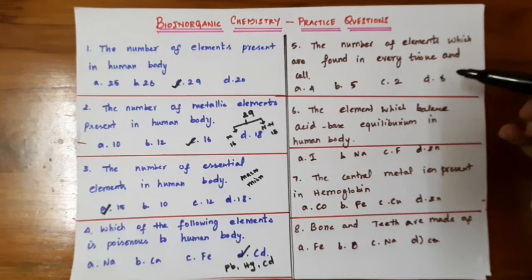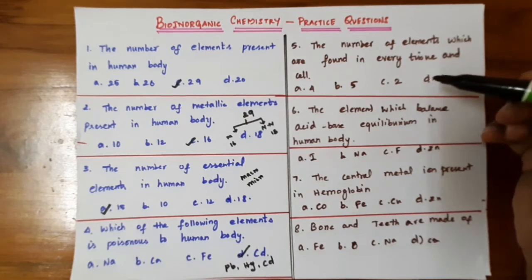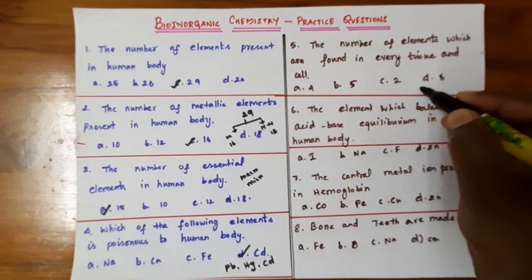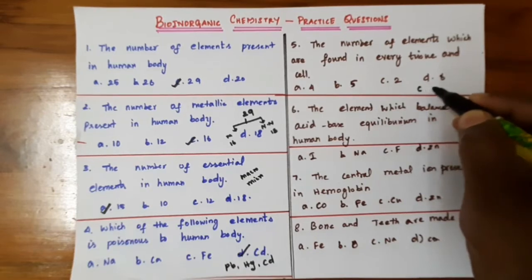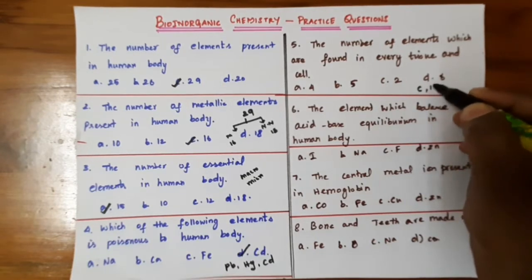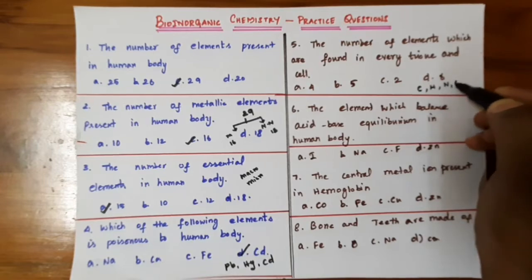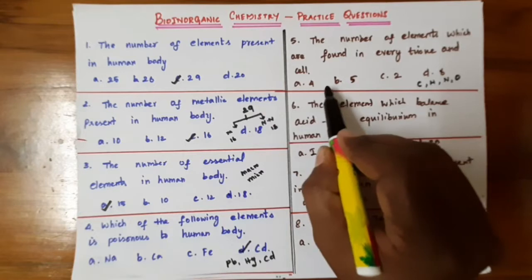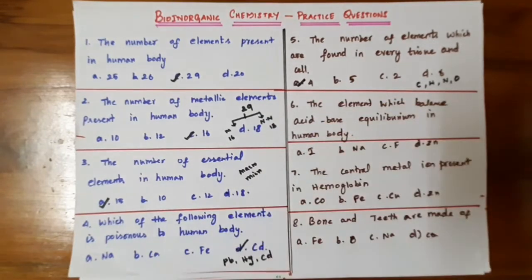And the fifth question: the number of elements which are found in every tissue and cell. As we know, the entire human body is made up of bones and tissue. The main elements present in the human body are carbon, hydrogen, nitrogen and oxygen. So totally 1, 2, 3, 4, and option A is correct.